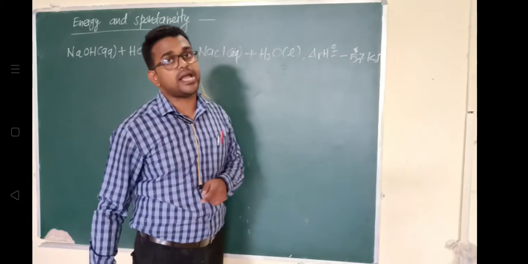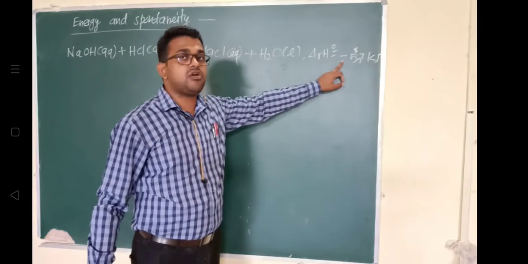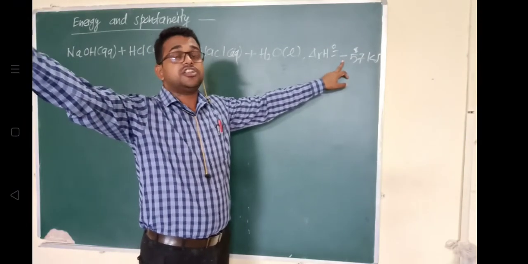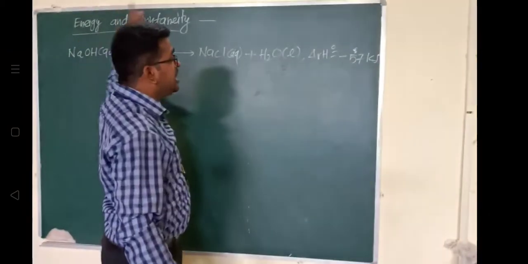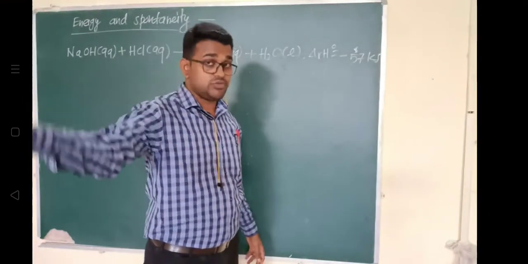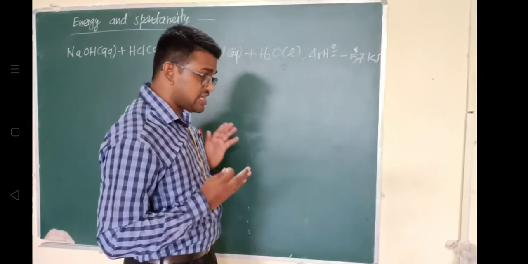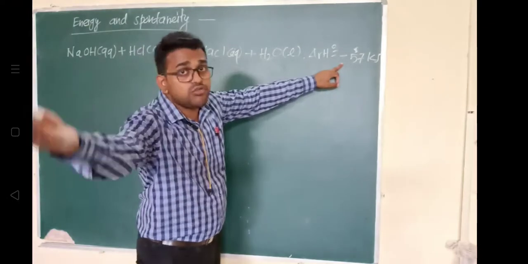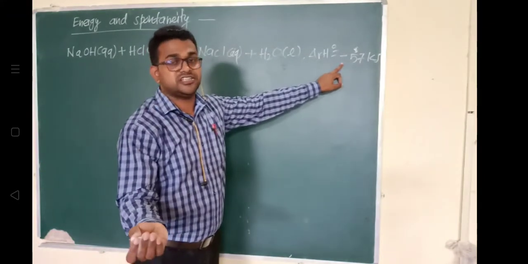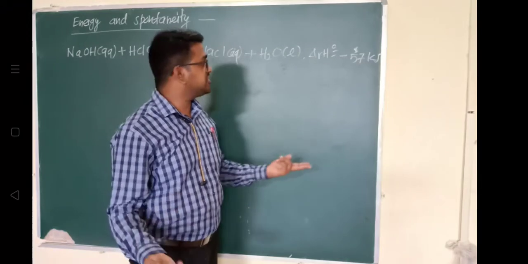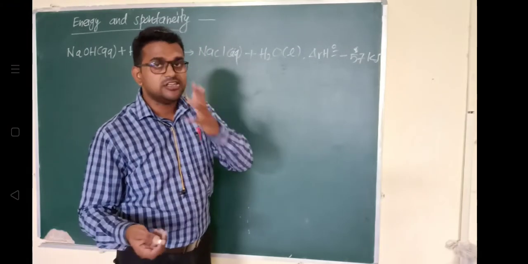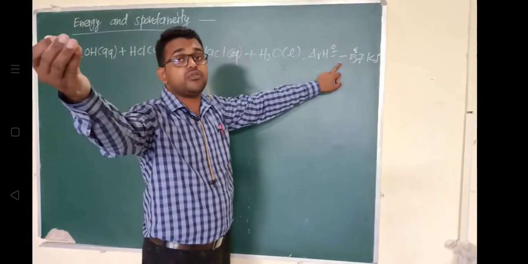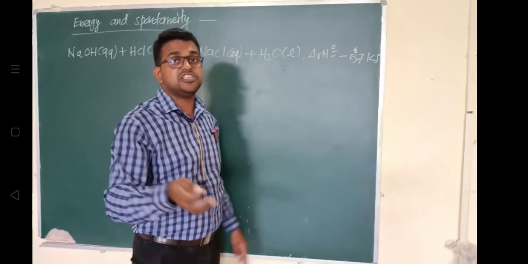Is this reaction endothermic or exothermic? Since energy is released to the surrounding, this reaction is an exothermic reaction. It will release heat to the surrounding.